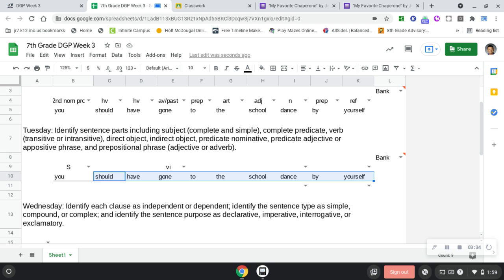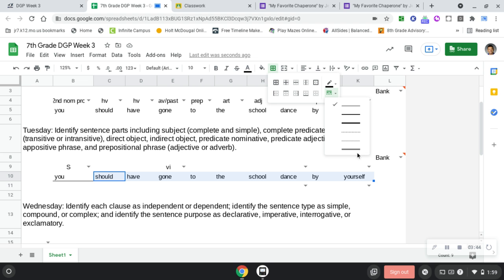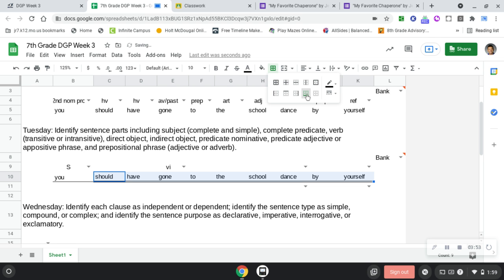Did you get it? By that sound, I would say yes. Click on your waffle. Make sure that it's double underlined, with this bottom part here, and then you will click the bottom border button. And now you have 2 underlines.